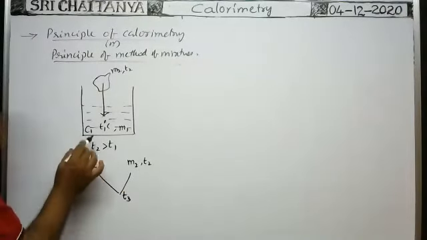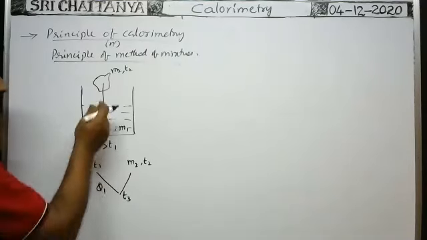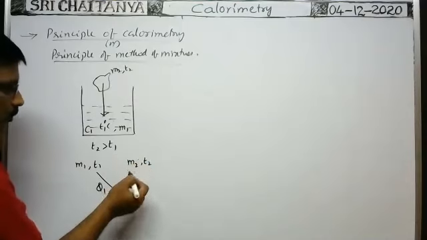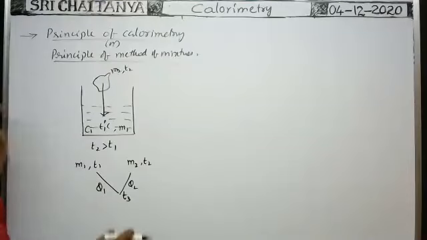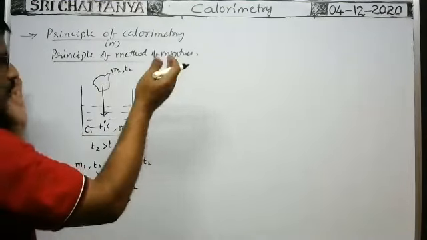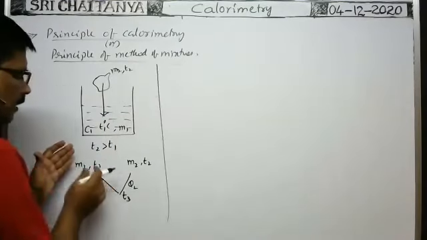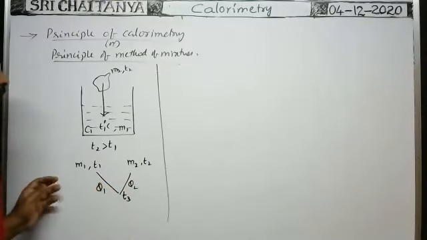In order to increase the temperature of this liquid from T1 to T3, it absorbs heat energy from the hot substance. In order for the temperature to fall from T2 to T3, the hot substance loses heat energy, say Q2. As there is no loss of heat energy from the mixture to the surroundings, or gain of heat energy from the surroundings by the mixture, the loss of heat energy by the solid substance must be equal to the heat energy gained by the liquid.